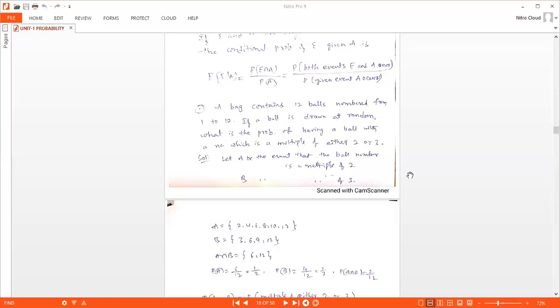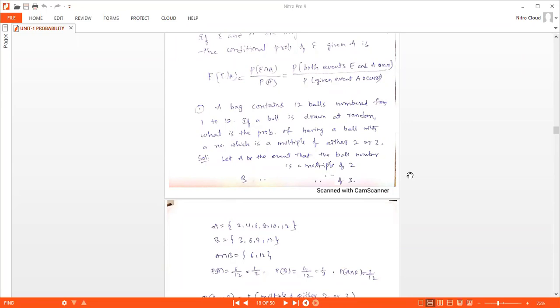So the possible combinations, the favorable events you can say, those are A with elements 2, 4, 6, 8, 10, 12, that is multiple of 2. Coming to B, multiple of 3, that is 3, 6, 9, 12, because the bag contains only 12 balls.